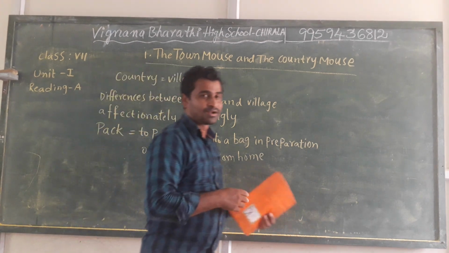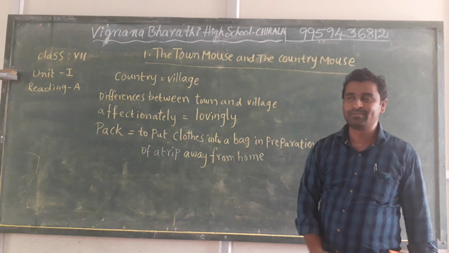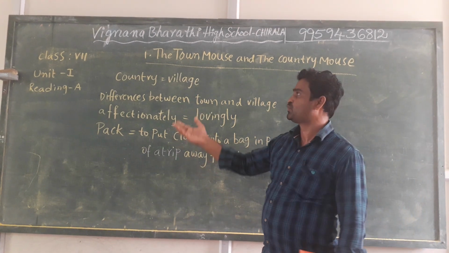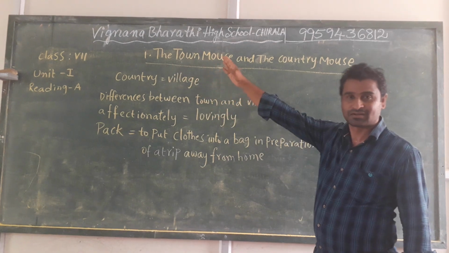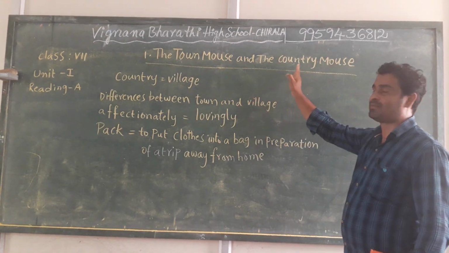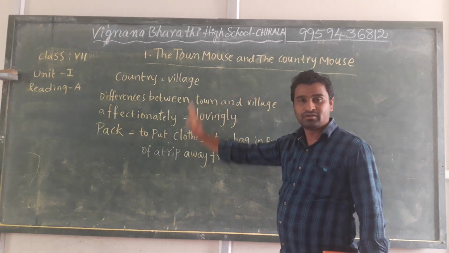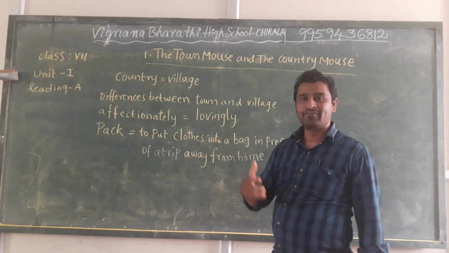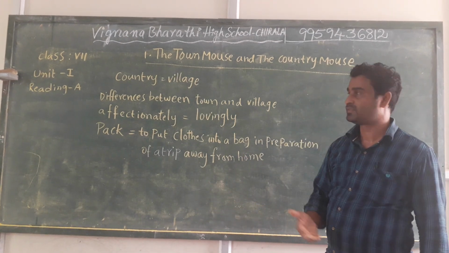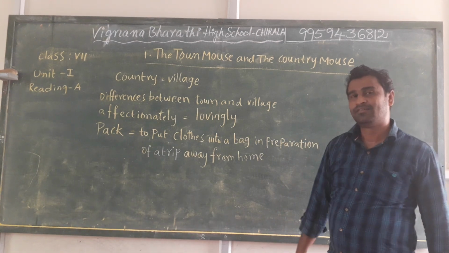Country means village, as all of us know. That's why the town mouse is the mouse that lives in town, and the country mouse is the mouse that lives in a village. These two have different lifestyles, just like village life and town life, and that's why they have two different feelings.